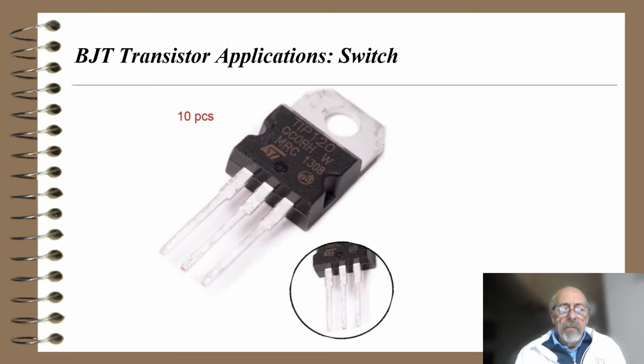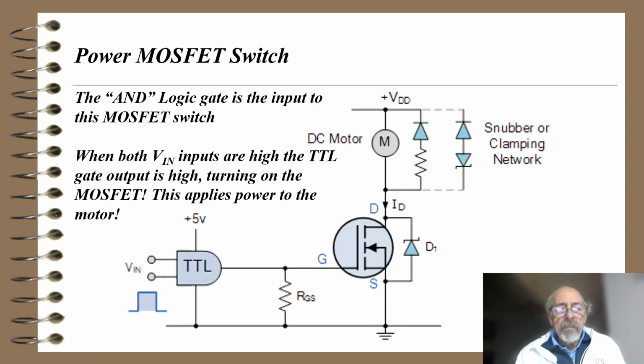Here's a bipolar junction transistor power transistor. It says 10 pieces, so this picture must have come from an ad from a company that sells these. You'll notice that this has a heat sink, because these things do dissipate a lot of power. They get hot.